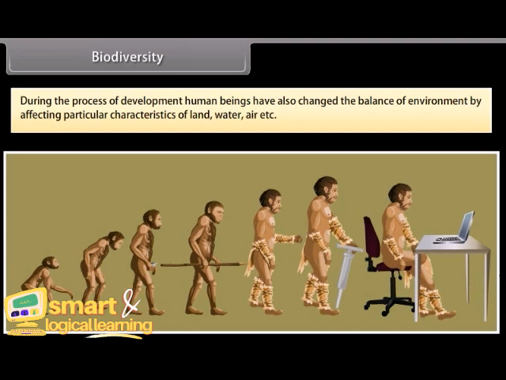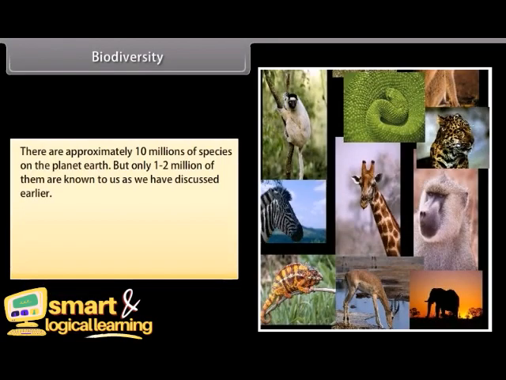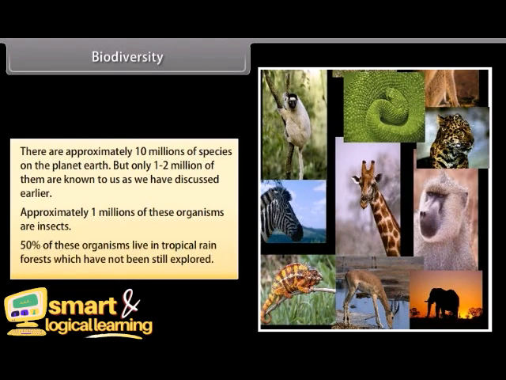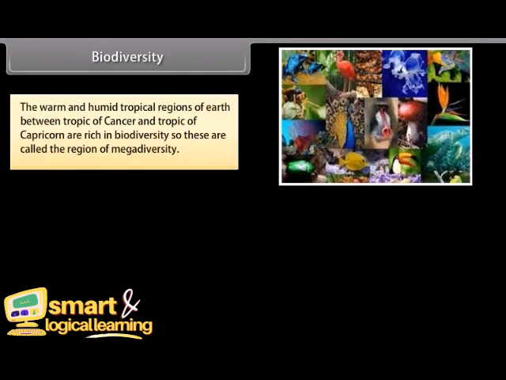water, air, etc. There are approximately 10 million species on planet Earth, but only 1 to 2 million of them are known to us, as we have discussed earlier. Approximately 1 million of these organisms are insects. 50% of these organisms live in tropical rainforests which have still not been explored. The warm and humid tropical regions of Earth between the Tropic of Cancer and Tropic of Capricorn are rich in biodiversity, so these are called the regions of megadiversity.